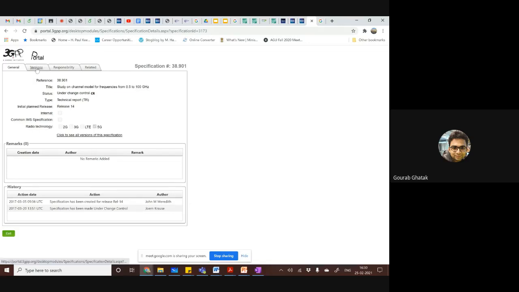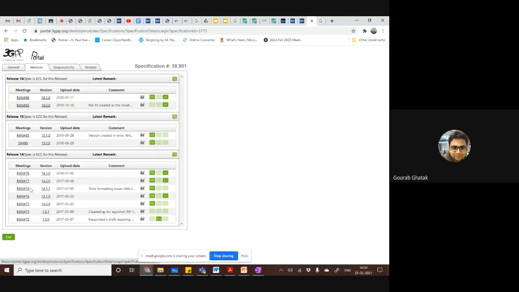You need to go to versions, which will give you the list of which meeting number and which version was frozen in that meeting. You need to go to probably the latest one, and it will make you download this zipped file, right? If you open the zip file, you will get the Word document where you can search the path loss models.